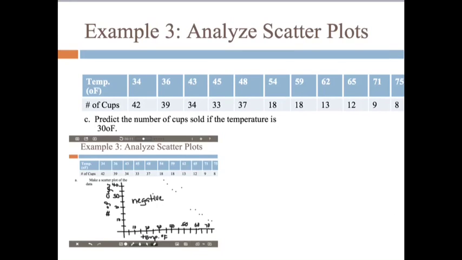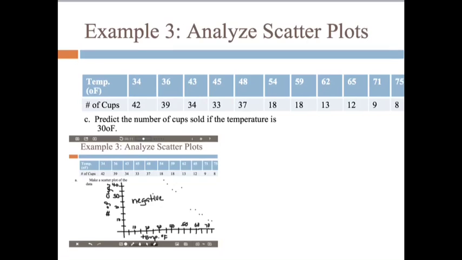Okay, I know this looks totally confusing, but we're looking at part C, and part C says that we are going to predict the number of cups of coffee sold if the temperature were 30 degrees. What I have down at the bottom is a screenshot of our last screen where we made the graph, because I didn't want to make the graph again. I'd like to use this screenshot to predict.